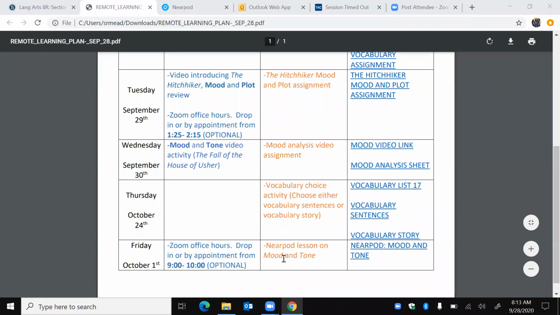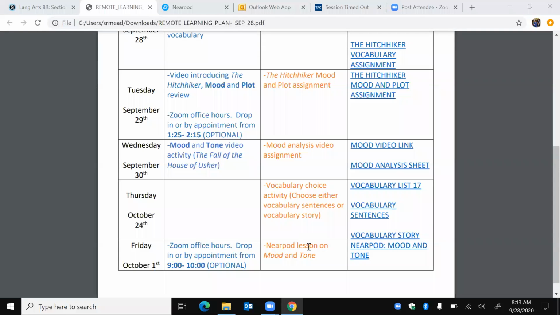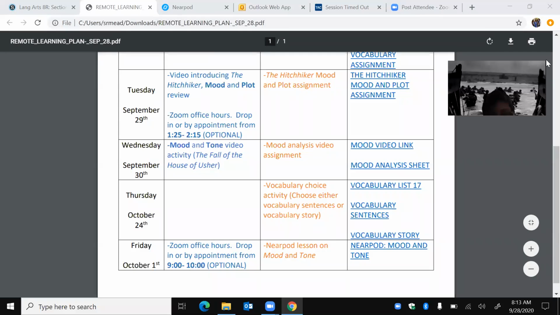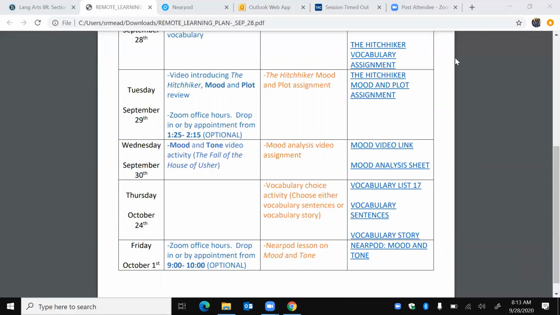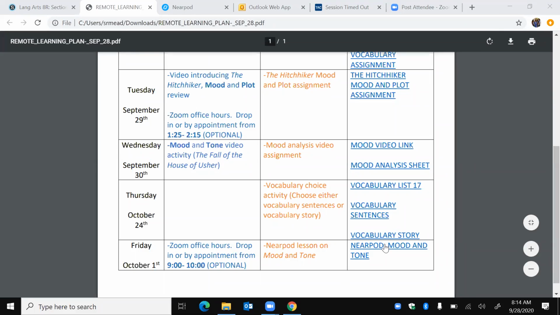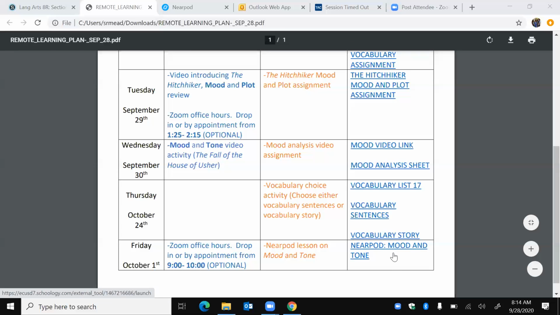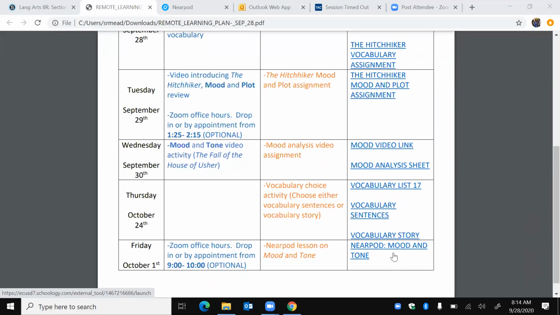So Friday, there's this Nearpod lesson, which is something that we're going to be using for the first time. I don't want you to stress about it like it's some new thing. You're going to access it through Schoology, like you would anything else that I send you guys. It's like a slideshow presentation type thing that you click through, I think it's like 8 slides or something. Each slide has different things to click on and questions and things like that. So that's just one of these simple little review things that we're going to start doing. So this Friday, you might have questions. It might not work smoothly the very first time. It's totally fine. Don't worry about it. We're going to keep doing it and keep using it, and eventually we'll get used to it.